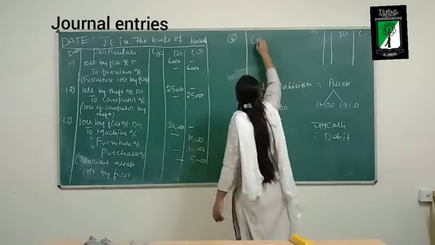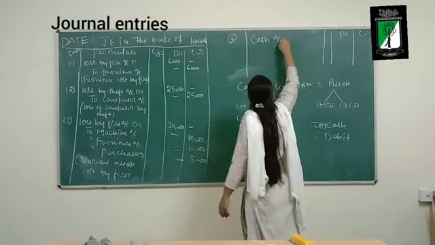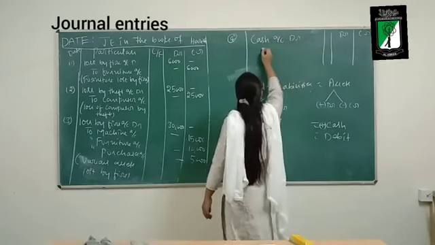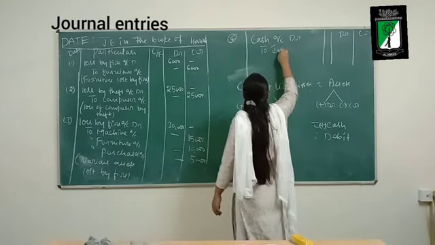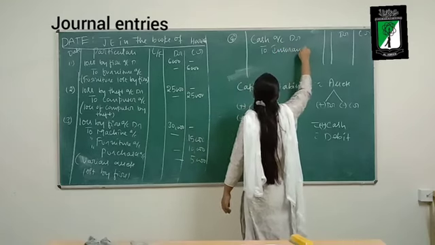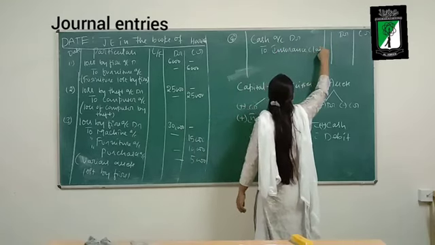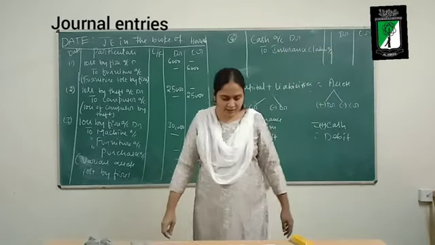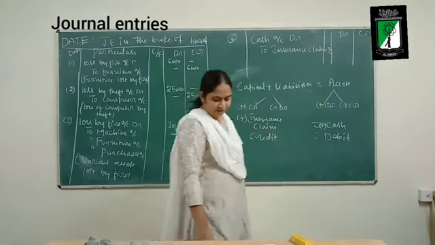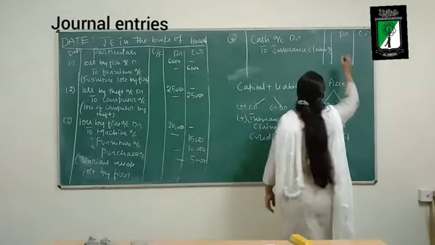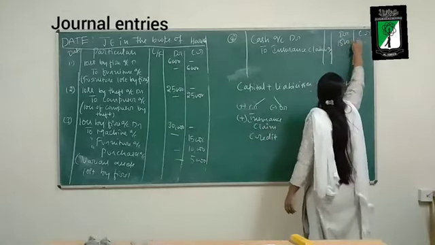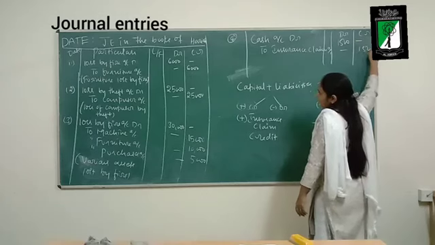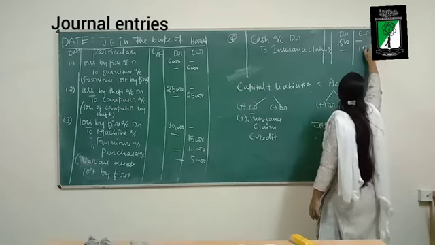Cash account debit to insurance claim account. What is the value? Rupees 1,500. Okay.